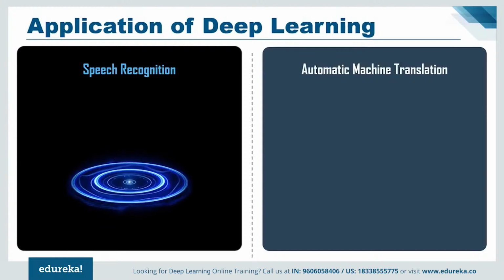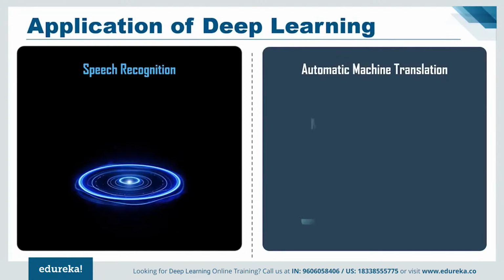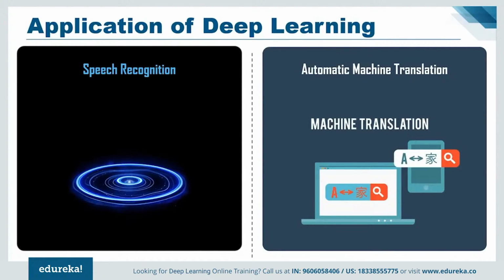Next on our list, we have automatic machine translation. We all know that Google can instantly translate between 100 different human languages, and that too very quickly, as if by magic. The technology behind Google Translate is called machine translation and has been a savior for people who cannot communicate with each other because of a language barrier. Now, you would be thinking that this feature has been there for a long time, so what's new in this? Let me tell you that over the past 2 years, with the help of deep learning, Google has totally replaced its approach to machine translation in Google Translate.